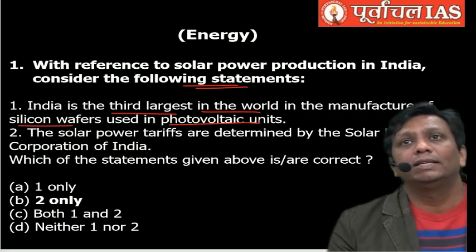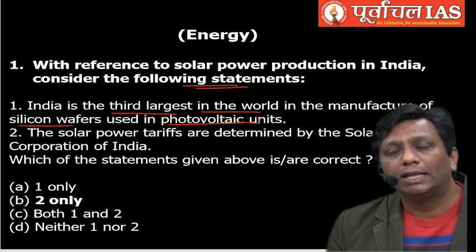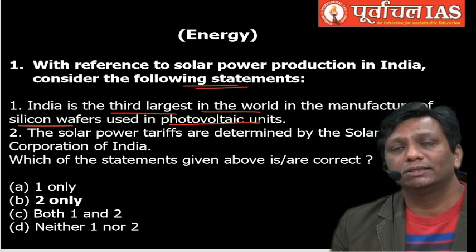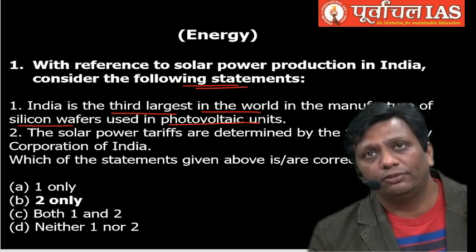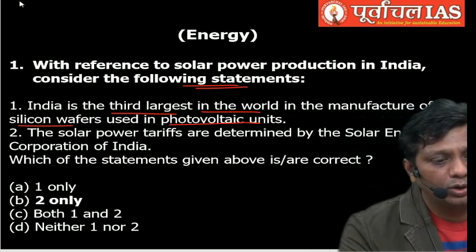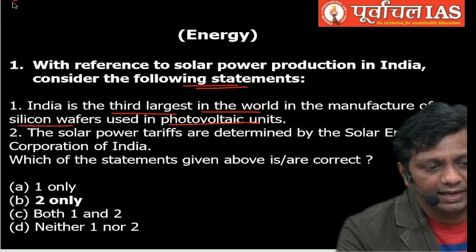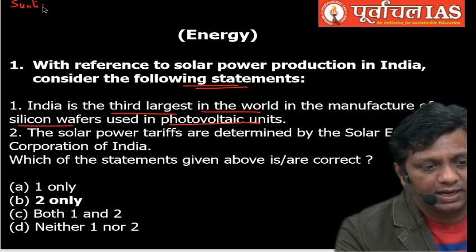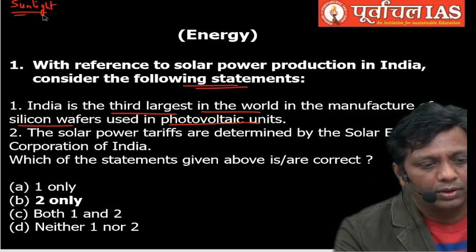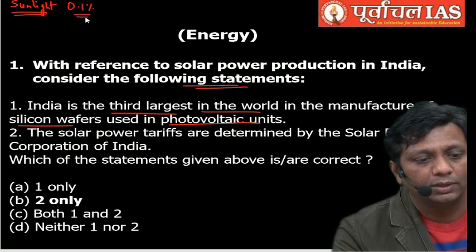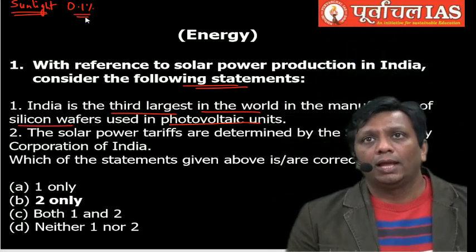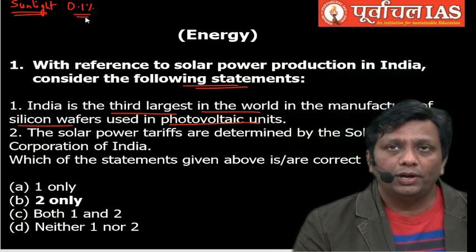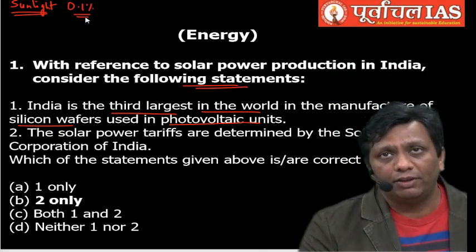Photovoltaic is a technology that we utilize for the generation of electricity from solar energy. Actually, the sunlight received by our Earth's surface is hardly 0.1%. Hardly 0.1% of solar radiation our Earth receives, and this 0.1% we utilize in different ways.